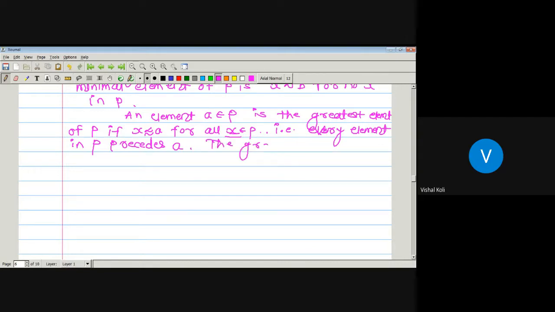The greatest element, if it exists, then it is unique.